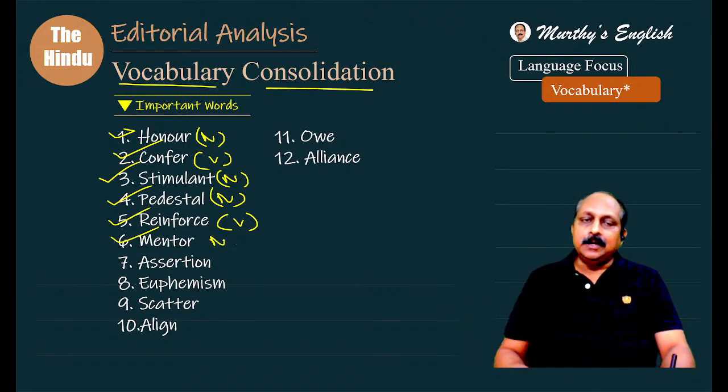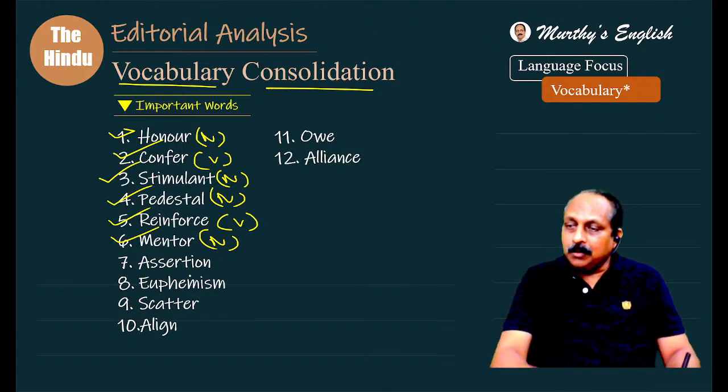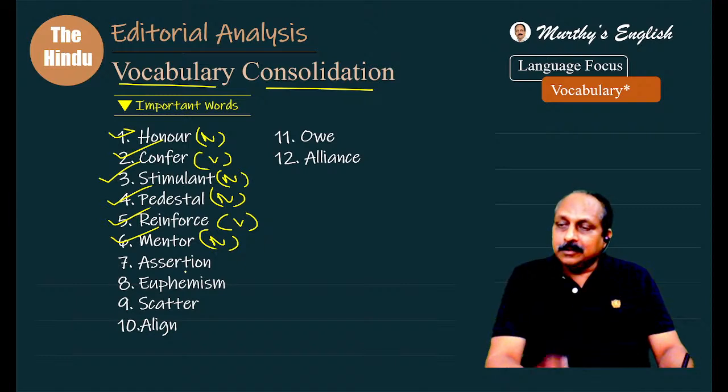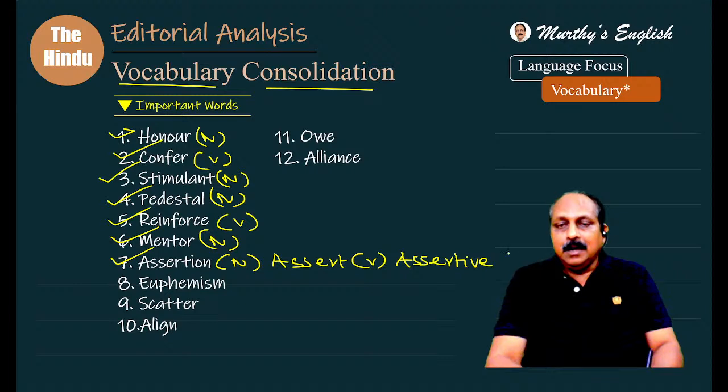Mentor, he is my mentor. Means what? Noun. Mentor, a person who guides you, who gives suggestions. You can also think of words like guide, coach. Yes. Now I see. Tirupati Rao says fortify. That is the word you have to recollect. Anu also says the same thing. Good. Assertion. Assertion is a noun form. Assert is a verb form. What is the adjective form? All the youngsters at the workplace should be assertive. Assertive is the adjective form.